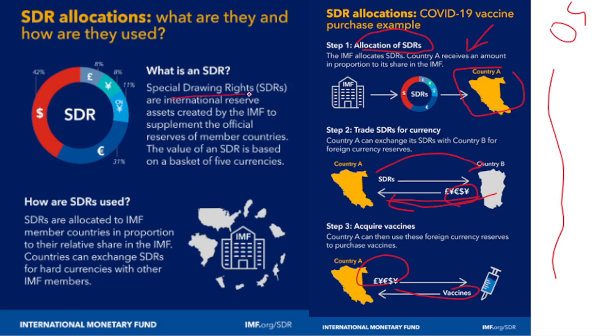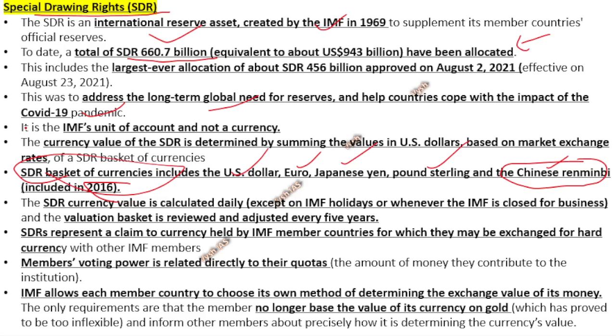So SDR is an international reserve asset created by the IMF to supplement the official reserves of member countries. The value of SDR is based on a basket of 5 currencies, and SDRs are allocated to IMF member countries in proportion to their relative share in the IMF. They can exchange SDR for hard currency with other IMF members. This is all from the IMF website; everything is there in the IMF website and in Wikipedia also.